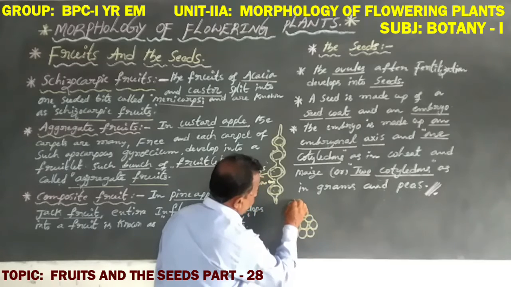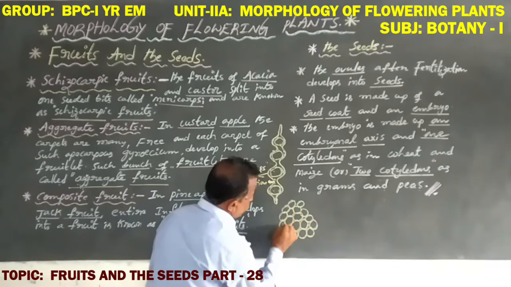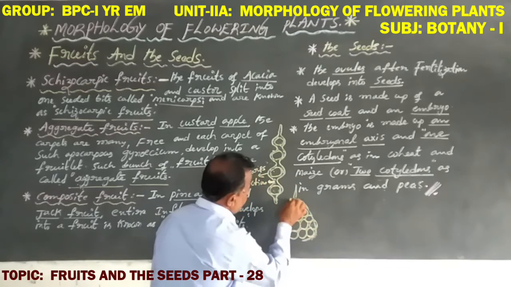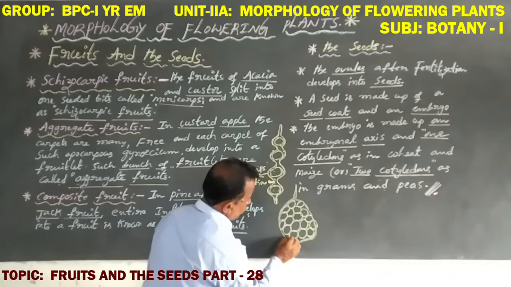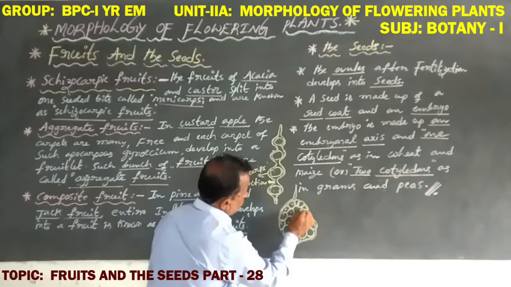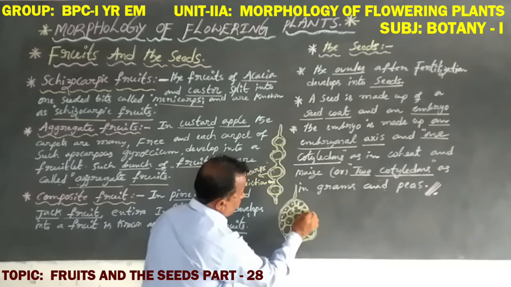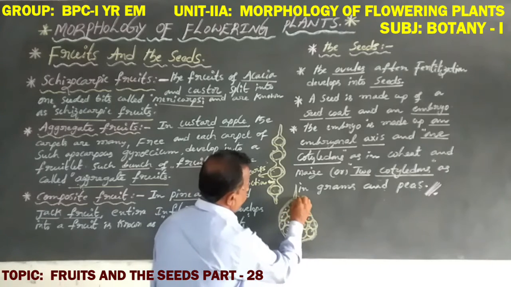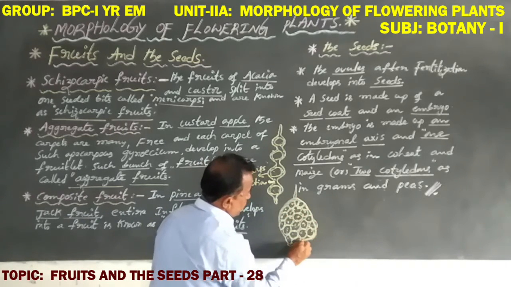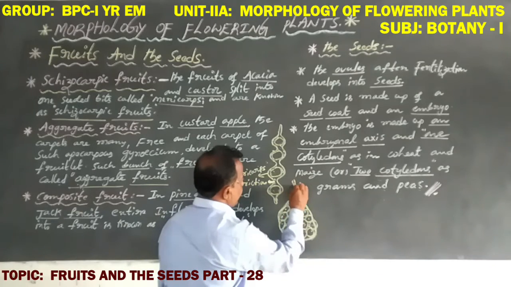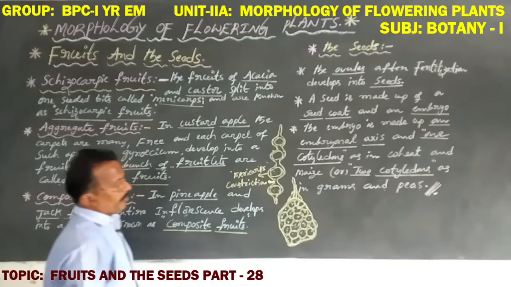These are the fruitlets. These fruitlets are arranged in a bunch-like structure. These bunch-like fruitlets are known as an aggregate fruit. This is one custard apple, and this is also a custard apple.